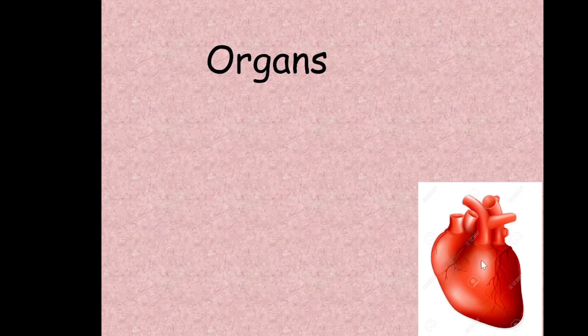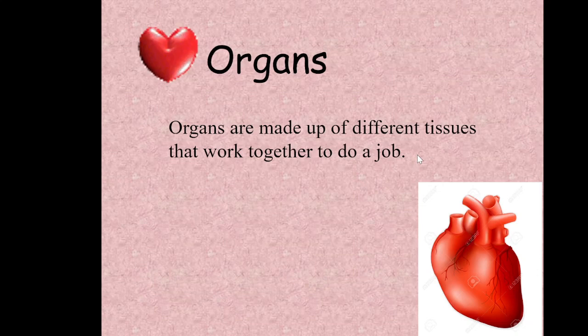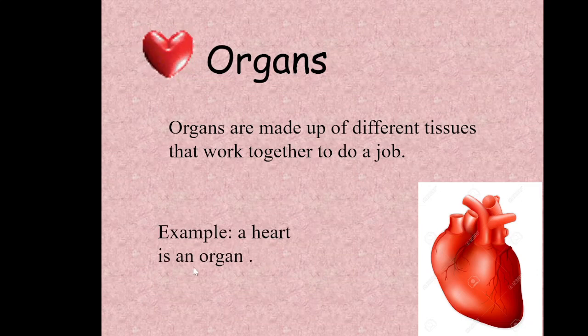So one example, of course, is our heart. And so organs are made up of different tissues that work together to do a job. So this might be all of our cardiac tissue here in our muscle, but we also have all of our aorta and our veins tissue that also work together for helping our heart work, okay? So an example, a heart is an organ, and it has different types of tissues here.